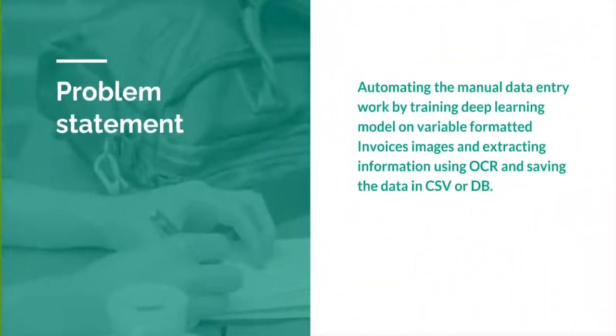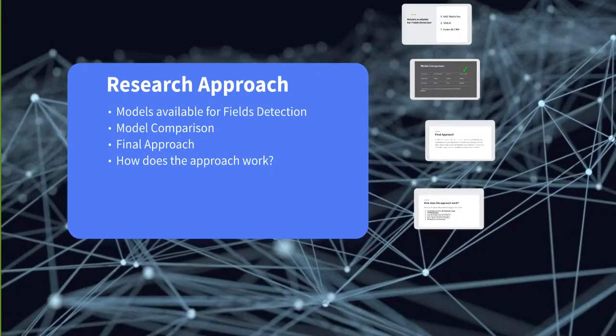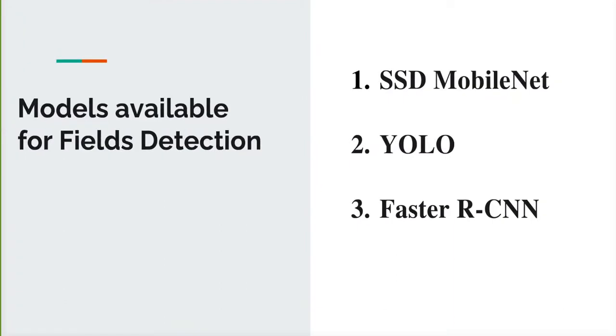Now, in short, the problem statement is that we have to automate the whole data entry process using deep learning and AI technologies. What research approaches are generally present? For detecting fields like phone numbers, addresses, and emails, there are mainly three types of models available in computer vision and AI: SSD MobileNet, the YOLO architecture, and Faster RCNN. These are all open source computer vision models available for field detection or object detection.